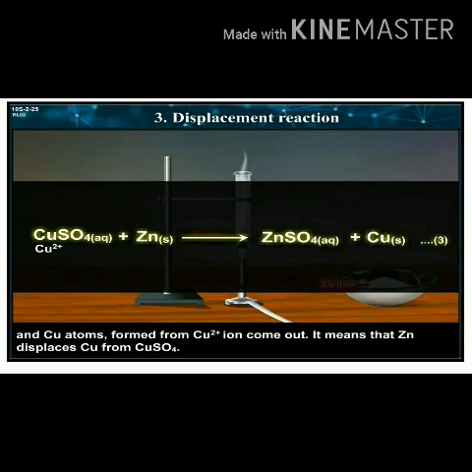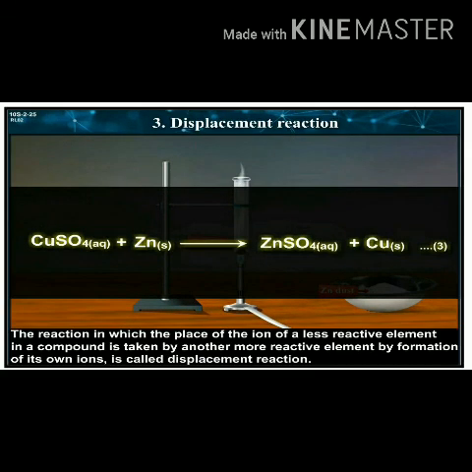It means that zinc displaces copper from copper sulfate. The reaction in which the place of the ion of a less reactive element in a compound is taken by another more reactive element by formation of its own ion is called a displacement reaction.